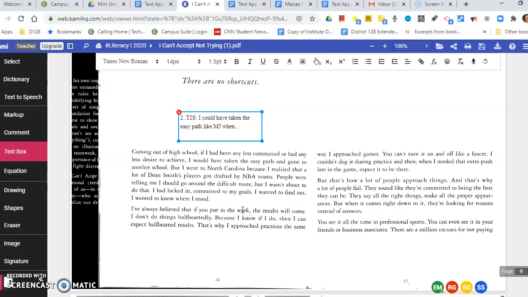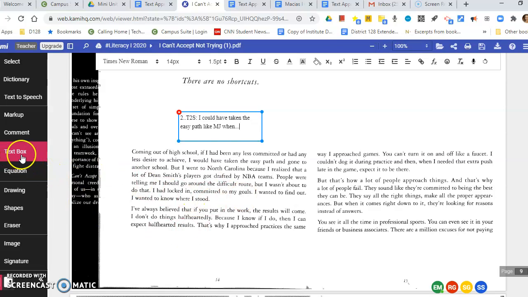I've always believed that if you put in the work, the results will come. I don't do things half-heartedly, but I know if I do, then I can expect half-hearted results. That's why I approach practices the same way I approach games. You can't turn it on and off like a faucet. I couldn't dog it during practice, and then, when I needed the extra push late in the game, expect it to be there.